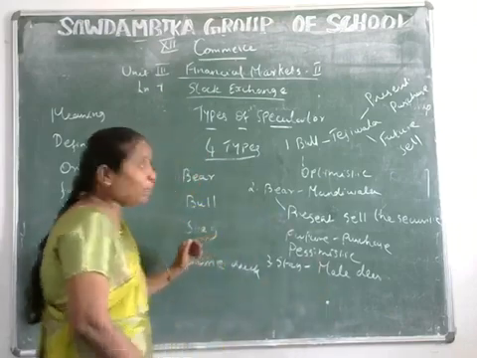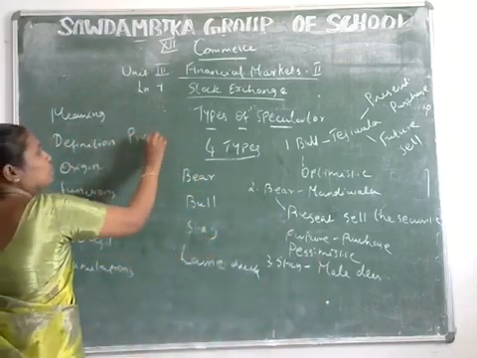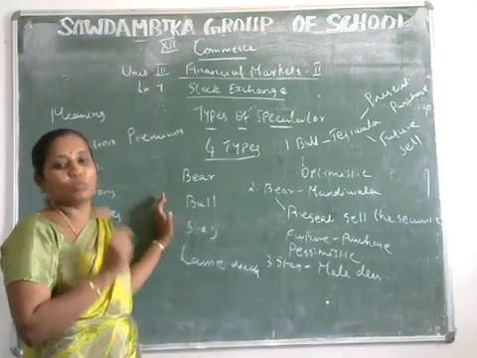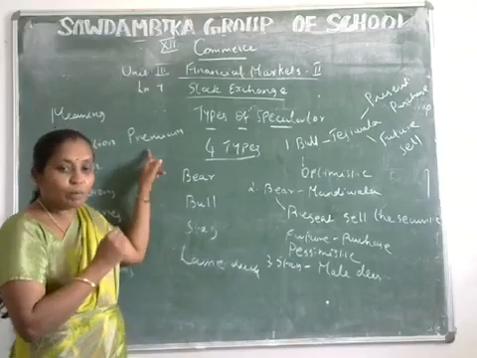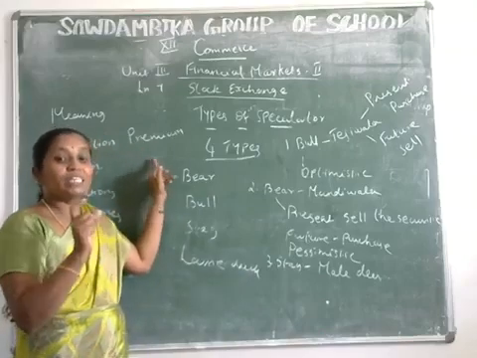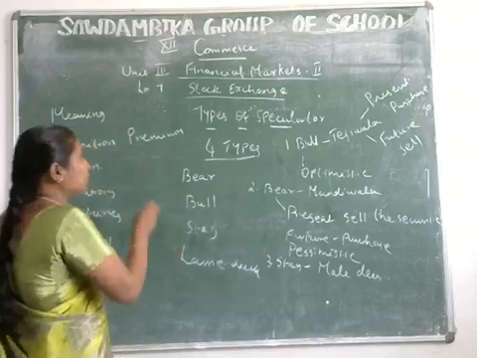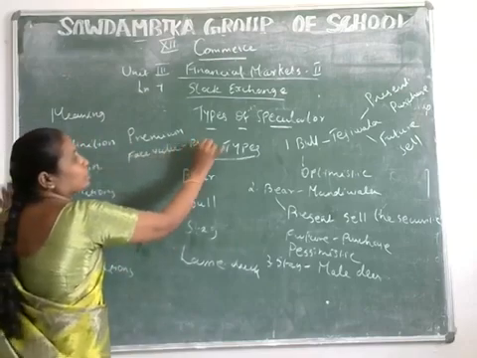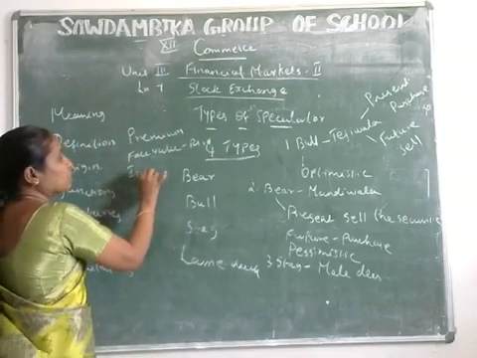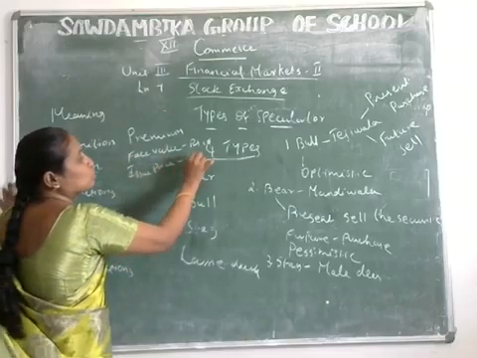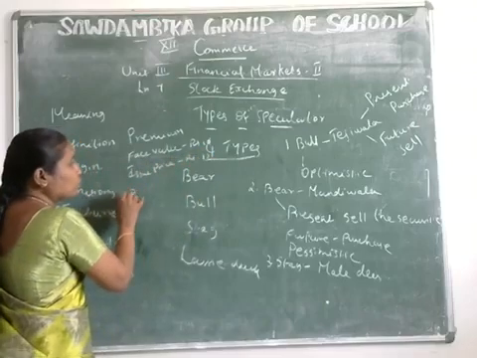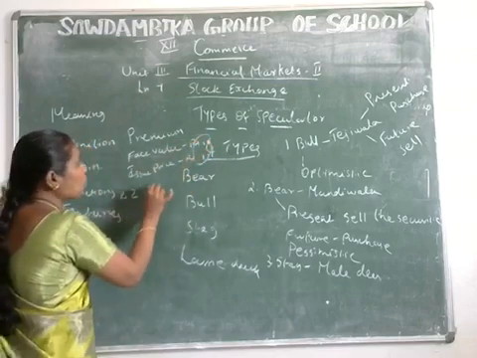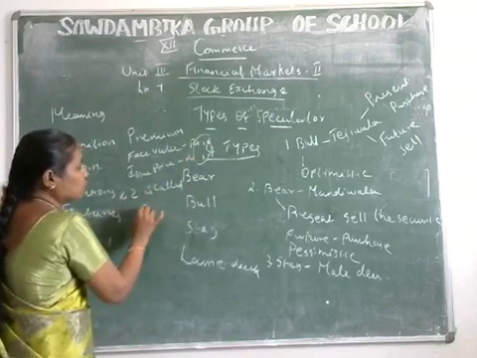What is meant by premium? When the issue price is higher than the face value, the difference is called a premium. For example, the security's face value is rupees 10, and the issue price of the security is rupees 12. What is the difference? The difference is rupees 2. This 2 rupees is called a premium.